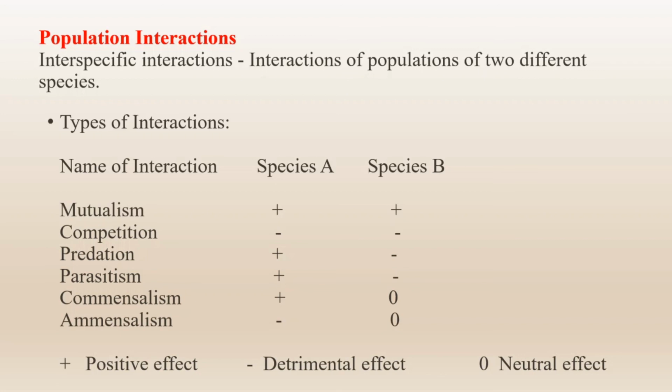Next one is amensalism. It is an interaction in which one species causes harm to another without gaining any benefit. The adversely affected species is called the amensal and the affecting species is called the inhibitor.